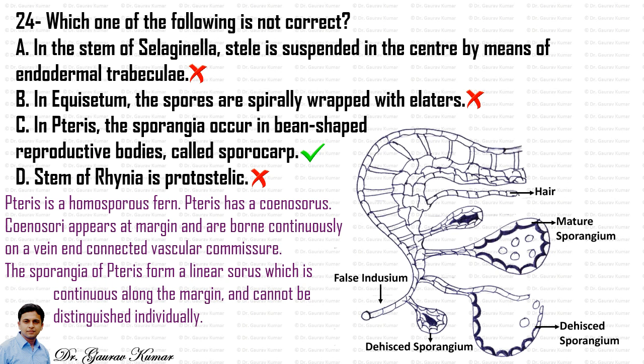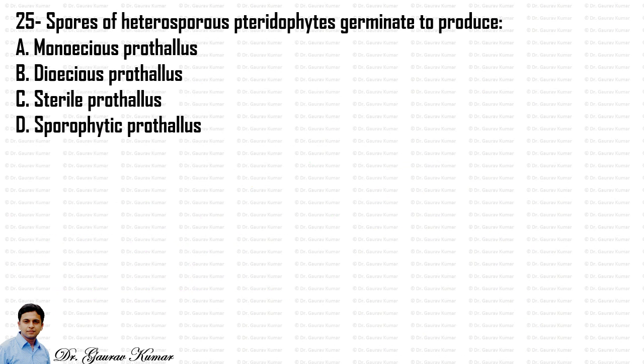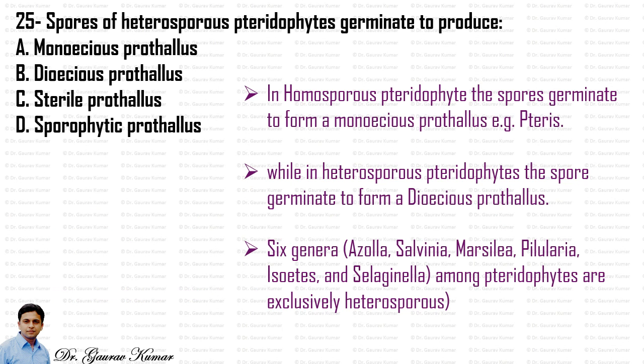Next question, the spores of heterosporous pteridophyte germinate to produce. So this is a common thing. In homosporous pteridophyte, the spore germinates to form a monoecious prothallus, for example, Pteris. And in heterosporous pteridophyte, the spore germinates to form a dioecious prothallus. Six genera, Azolla, Salvinia, Marsilea, Pilularia, Isoetes, and Selaginella among the pteridophytes are exclusively heterosporous. So the answer to this will be B, that is, the spores of heterosporous pteridophyte germinate to produce a dioecious prothallus.